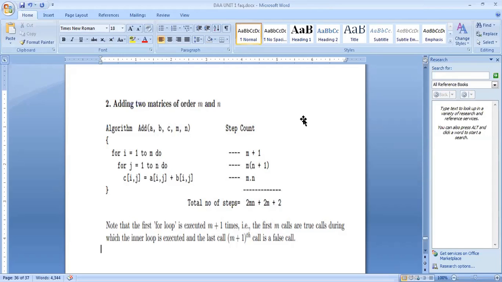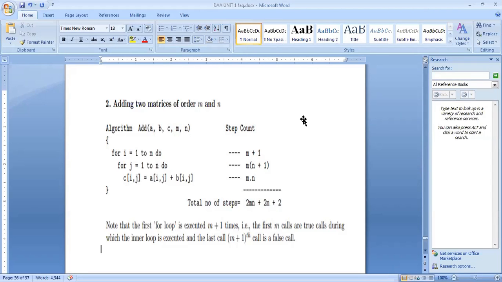Just check it, this is very important. For i equal to 1 to m, we are using the for loop, which means m times we are repeating, so m plus 1 is the step count. Now see the next for loop: for j equal to 1 to n, do.